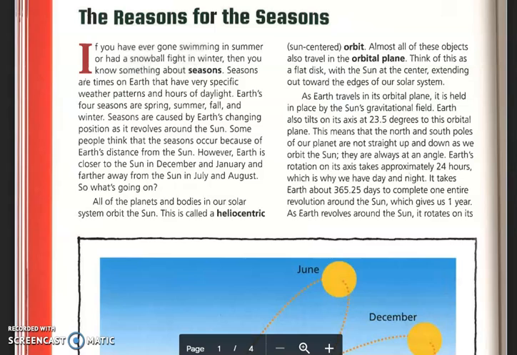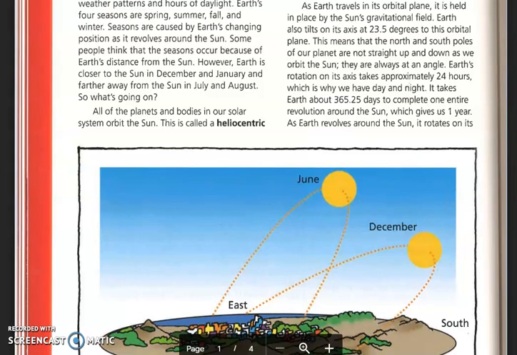So what's going on? All of the planets and bodies in our solar system orbit the sun. This is called a heliocentric or sun-centered orbit. Almost all of these objects also travel in the orbital plane. Think of this as a flat disk with the sun at the center, extending out toward the edges of our solar system. As Earth travels in its orbital plane, it is held in place by the sun's gravitational field.